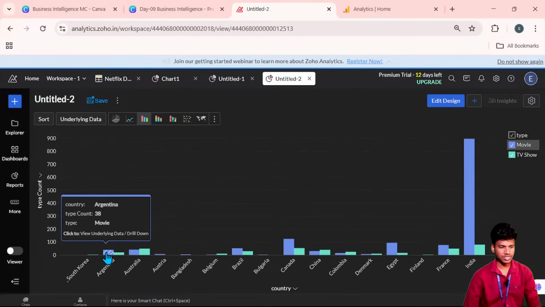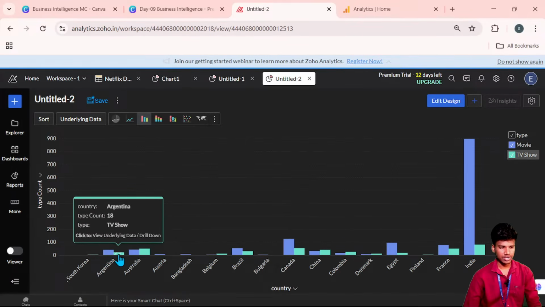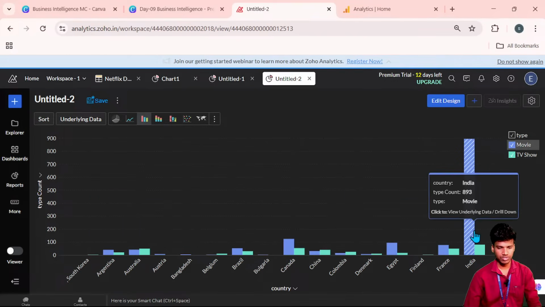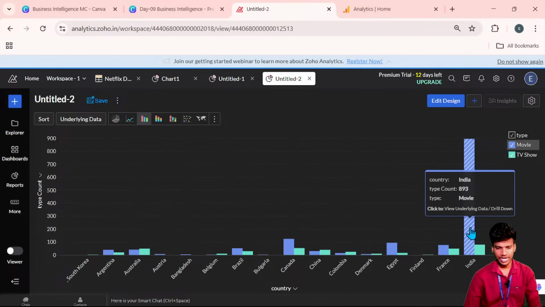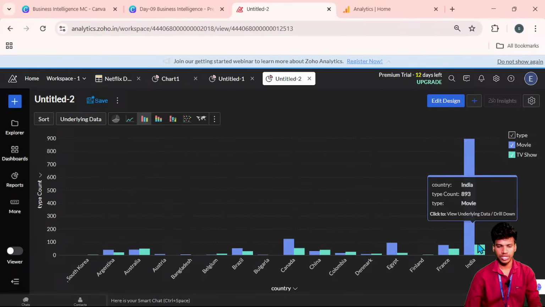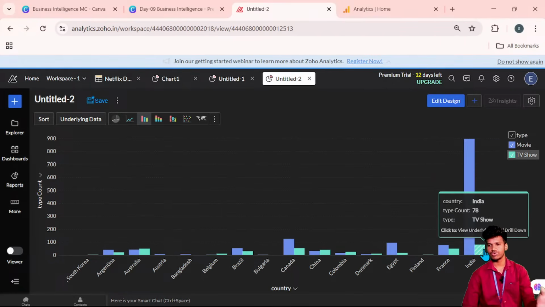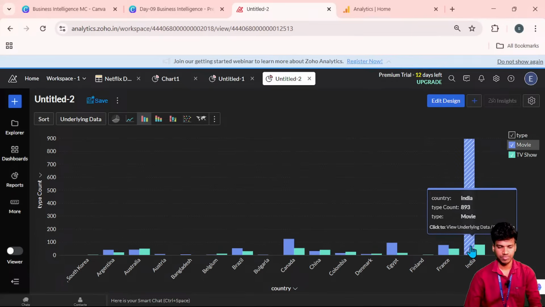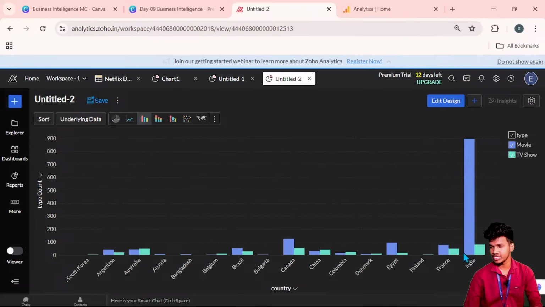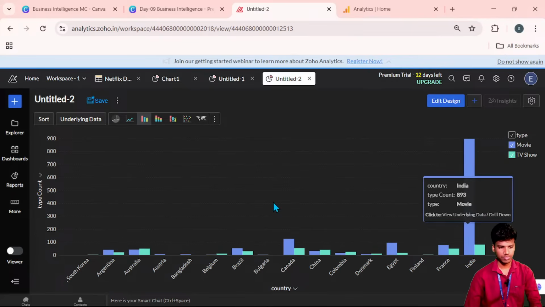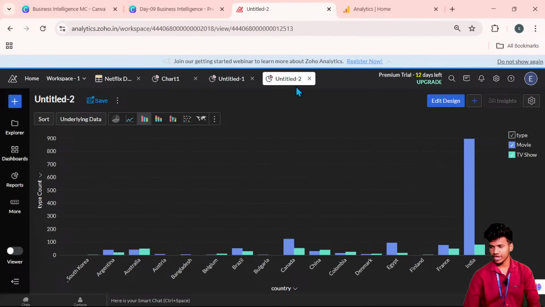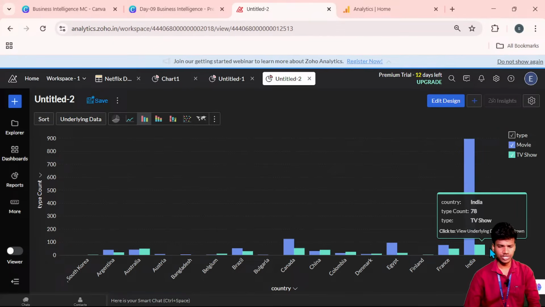So now we are going to see that. Argentina has 38 movies and 18 TV shows. Australia has 39 movies and 47 TV shows, and 893 movies in India, and 78 TV shows are available in India. So Indian people mostly use this kind of movies and TV shows. Okay, so this is the way we can create the visualization in Zoho Analytics.